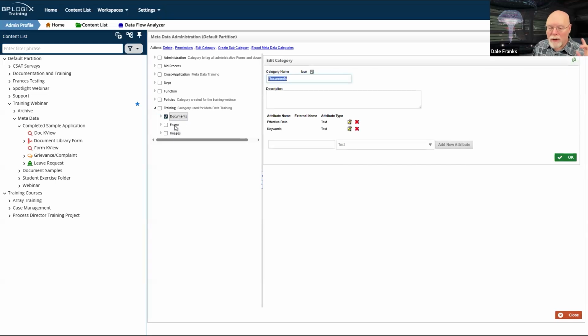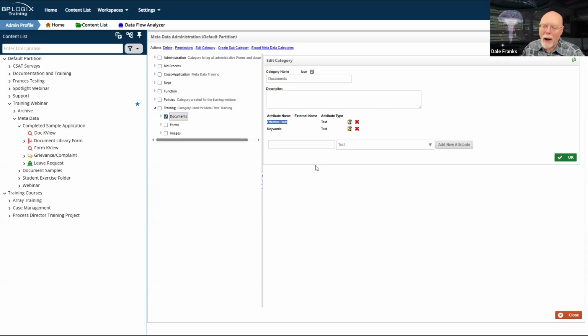Now, for both documents and forms, I have attributes that are assigned. Attributes are data that apply to all objects in a specific category. So, for example, on my documents, most of them are policy documents, so I have an effective date attribute. If I'm uploading a policy document, we're changing a policy or implementing a new policy, it generally has an effective date of when we're going to start enforcing that policy.